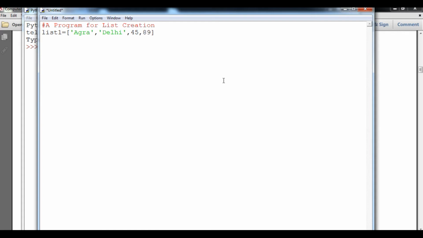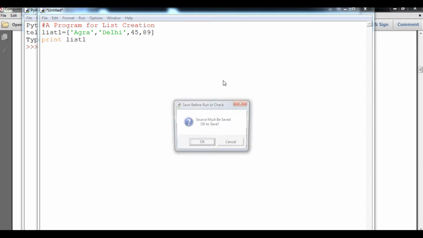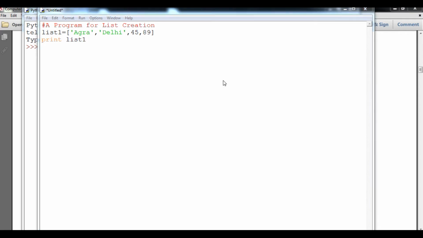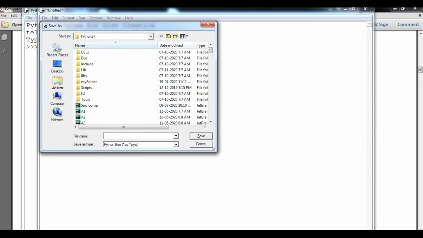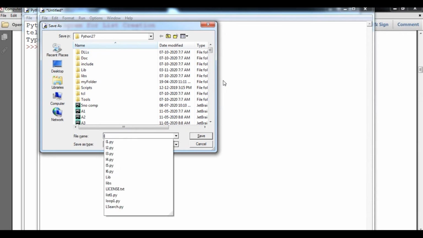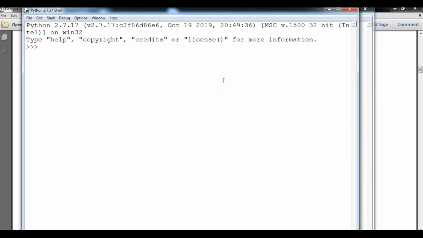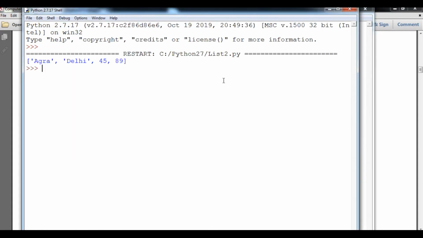If I simply print the list and run it, it will ask me to save the file. This file name list already exists, so I will make sure the file name will be different, that is list2.py. So you can see the list is shown in brackets along with the values.